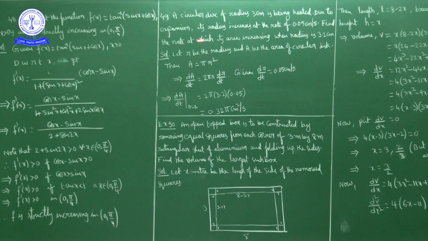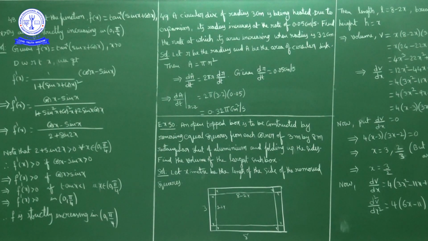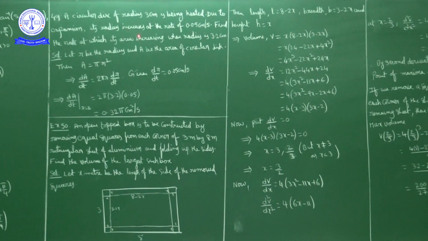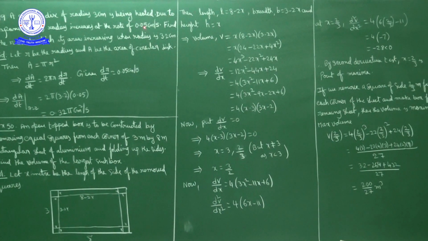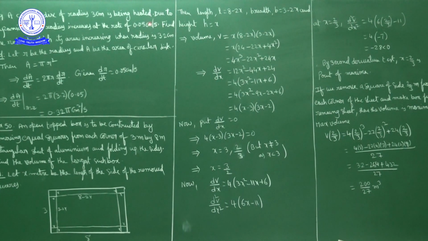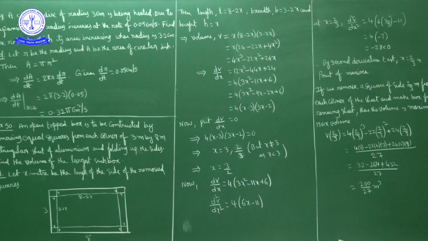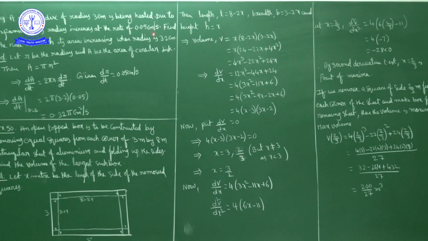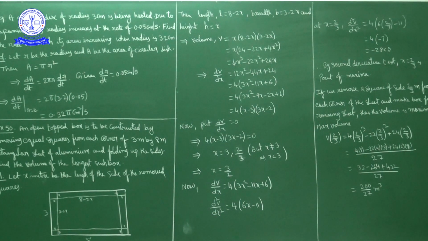Due to expansion, its radius increases at the rate of 0.05 centimeter per second. Because you are heating, the circular disc expands. As it expands, the radius increases. So the rate of change of radius with respect to time is given, meaning dr by dt is given. dr by dt is equal to 0.05 centimeter per second.